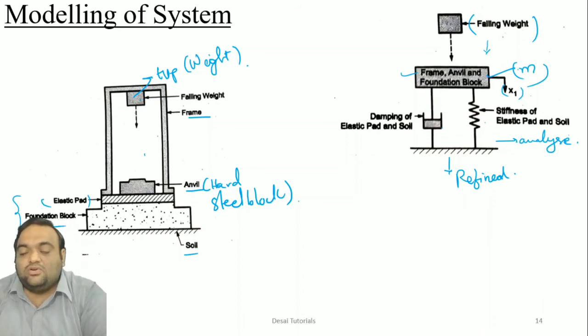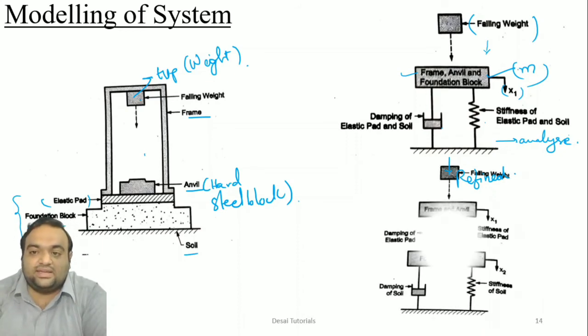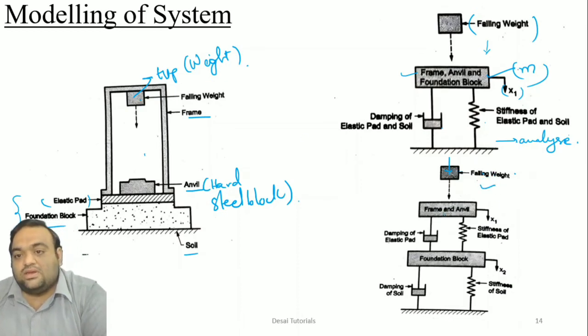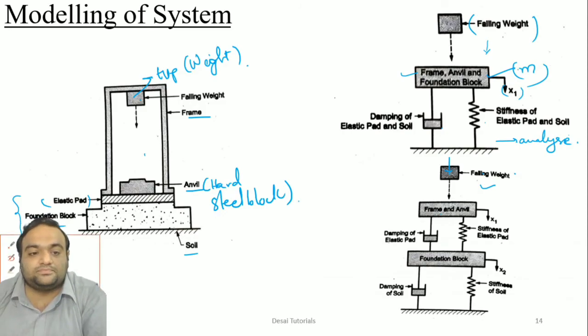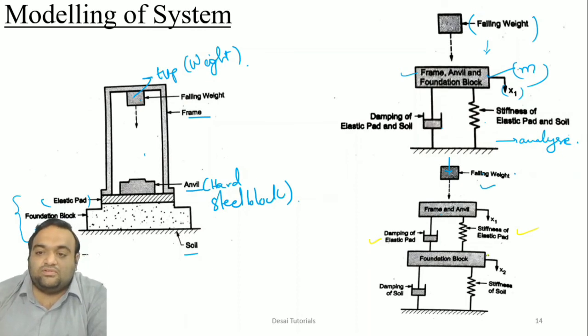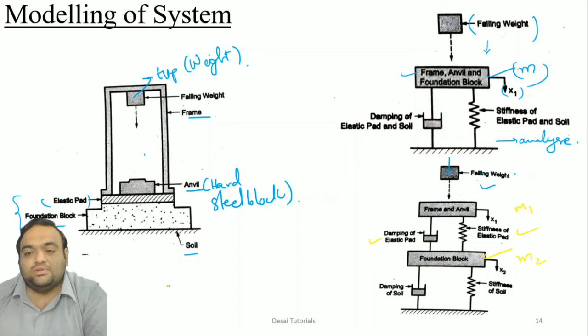Now if you want a refined answer, a more approximate or more precise answer, you can further rearrange the system. Once again the falling weight as it is. Now I am attaching one mass block with a frame and an anvil. Thereafter I am attaching the damping of the elastic pad and the stiffness of the elastic pad as one parameter. Then the foundation as another mass block. Let us say M2, this is M1.